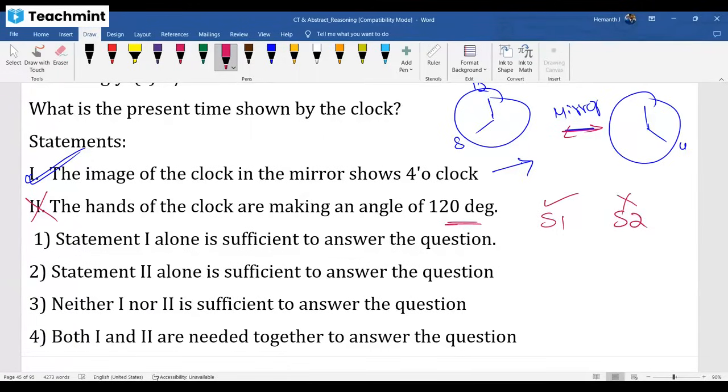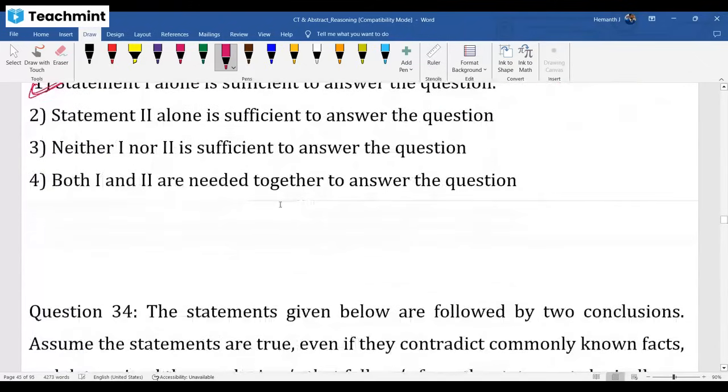Statement 1 alone is sufficient; statement 2 alone is not possible. A 120 degree angle can be obtained in a lot of timings. So we can go with statement 1 alone being sufficient. To answer what is the present time shown by the clock, you have to know that 1 alone is sufficient. This is regarding data sufficiency.